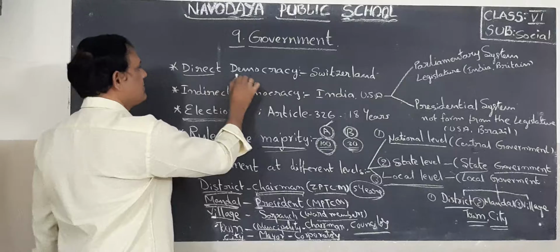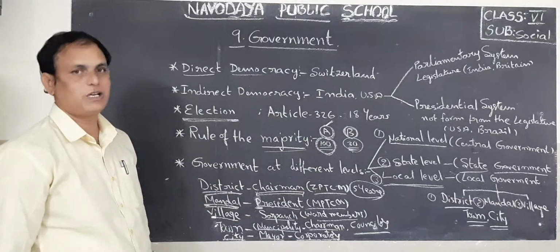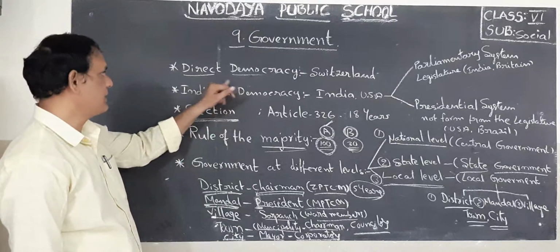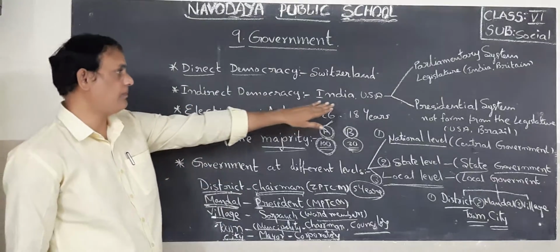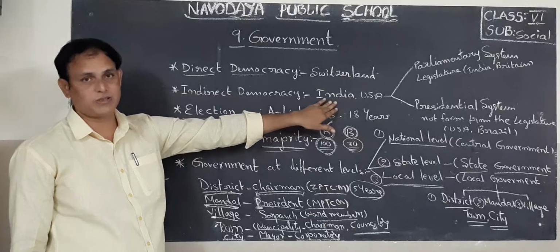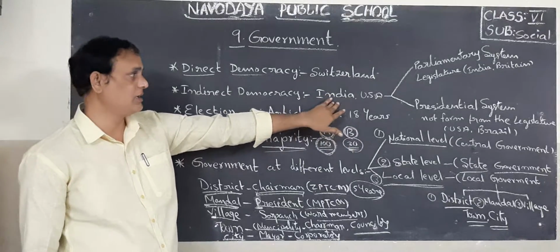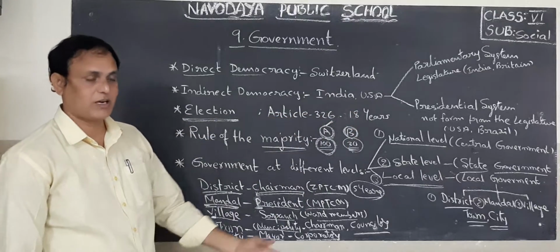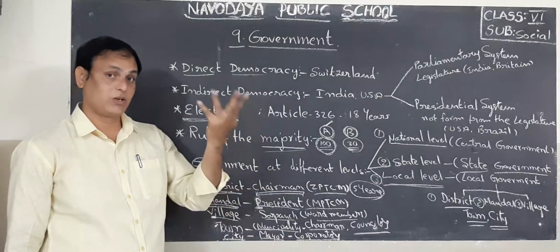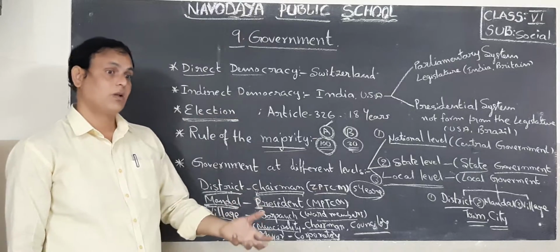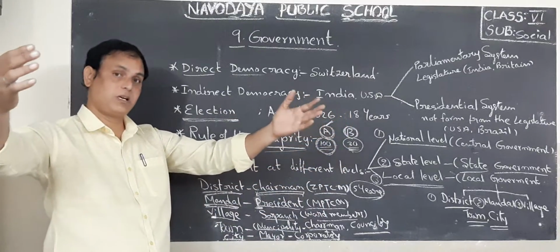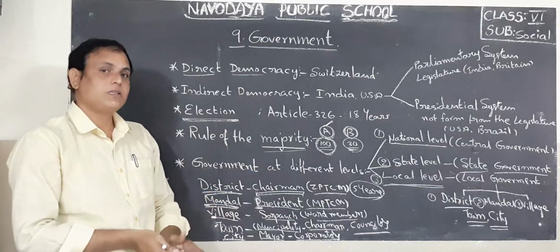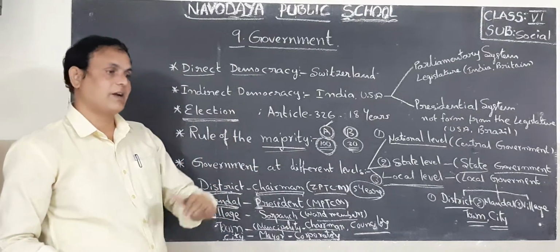So next one, children. Direct democracy is possible only in small populated states or nations. It is not possible in highly populated states or nations. For example, our country, USA, Britain, etc. Why? Because in our country the population, we know, is 130 crores at present. So how can all these 130 crores of people come at a time and elect? So that is why it is difficult. So that's why we are conducting elections.